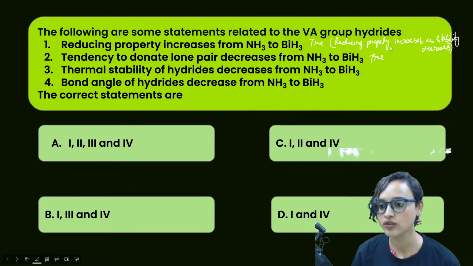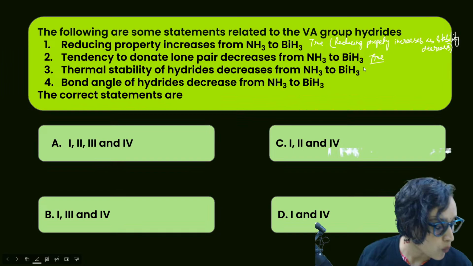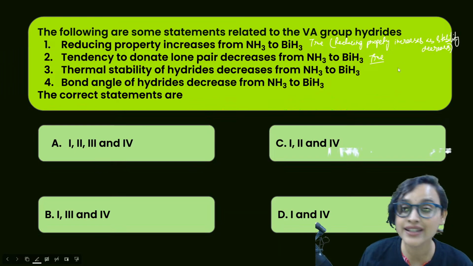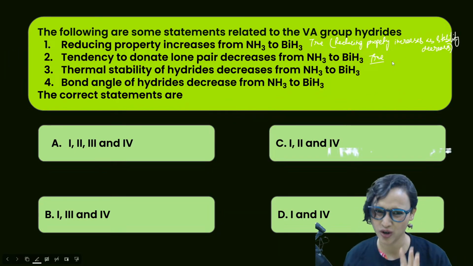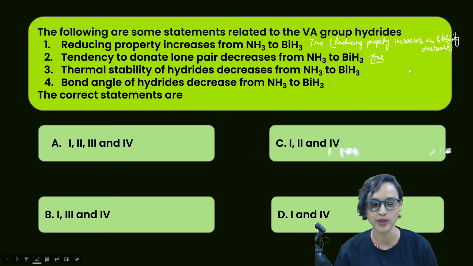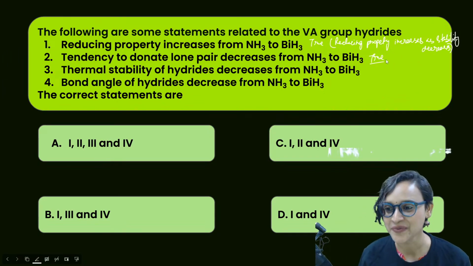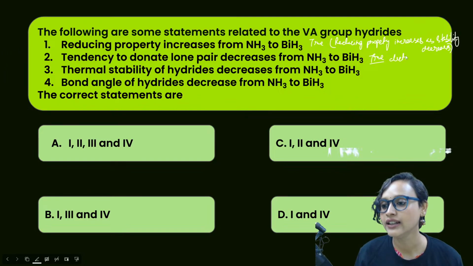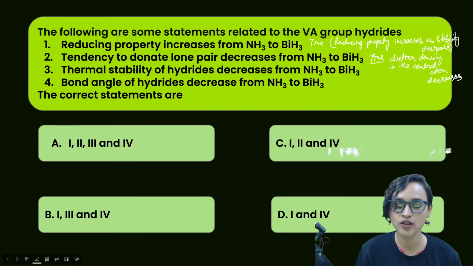Okay, now here also, this is also true. Why is this true, guys? Because the electron density of the central atom, not metal atom, sorry, coordination compound I've taught a little too much, so I keep thinking about central metal atom now. The electron density in the central atom decreases, which is why the second one is also true.